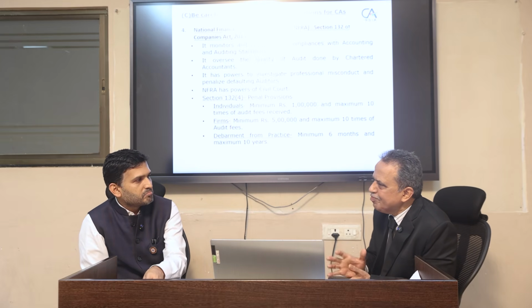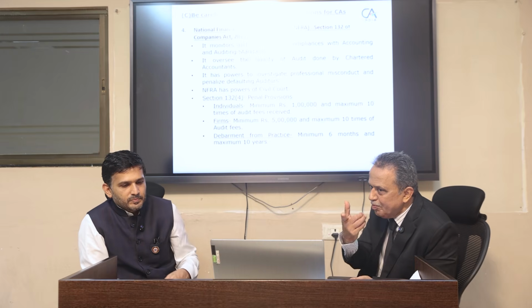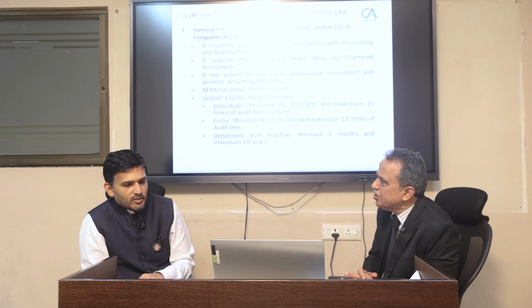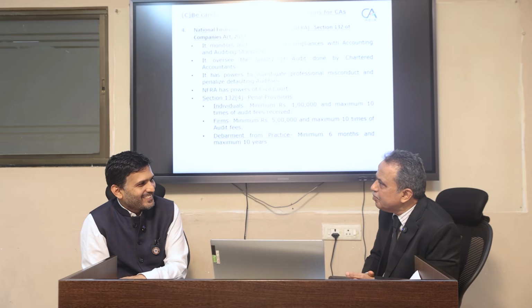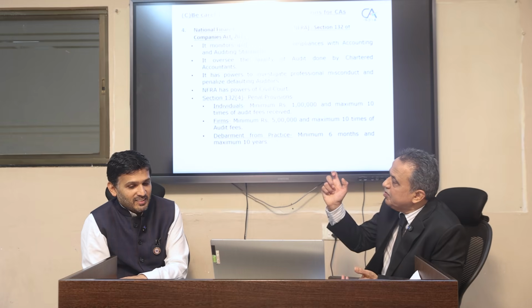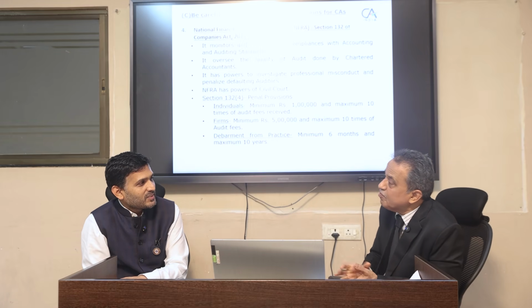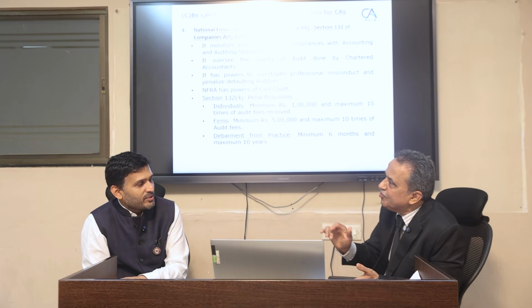So we auditors have to be very careful since the inception of NFRA. You see the penal provisions of NFRA, section 132 subsection 4. For individual chartered accountants, the minimum is 1 lakh and the maximum is 10 times the audit fees you have charged. For firms, it is a minimum of 5 lakhs and 10 times the audit fees you have received.